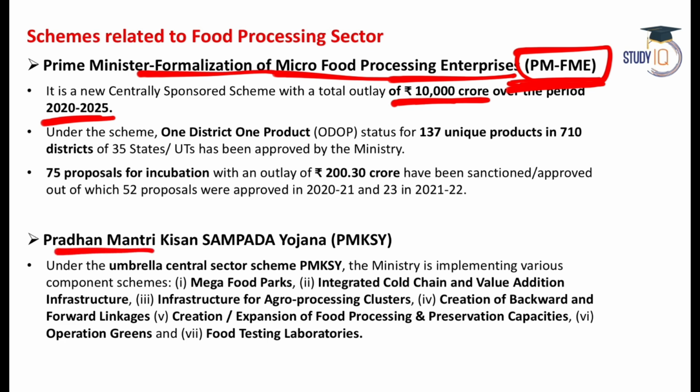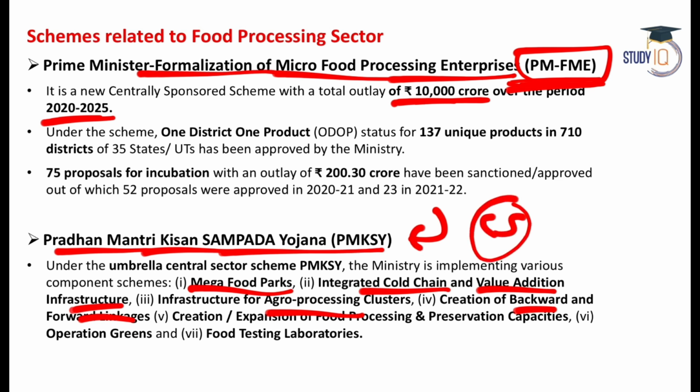Then we also have the Pradhan Mantri Kisan Sampada Yojana, where we are opening mega food parks, integrated cold chain and value addition infrastructure. We are also making infrastructure for agro processing clusters. We are creating forward and backward linkages. All of these things we are doing, and for that capital subsidy is given by the government.